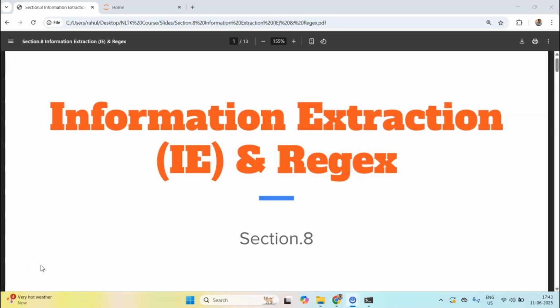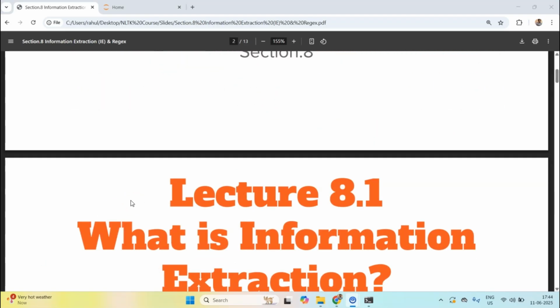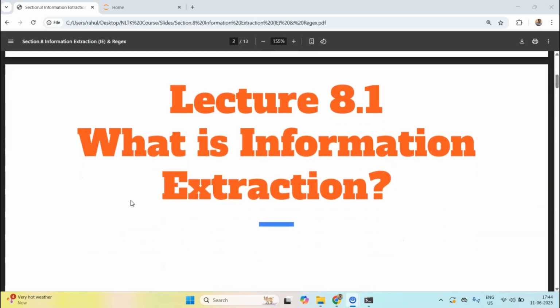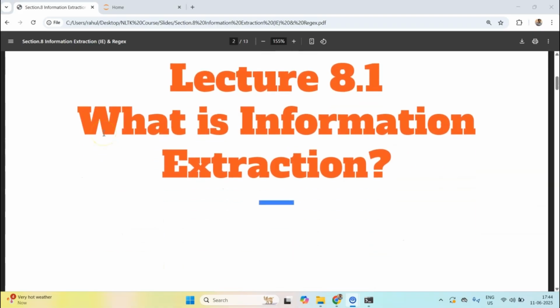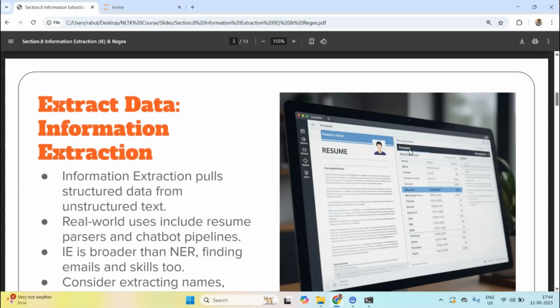This is where NLP becomes seriously useful. Imagine pulling names, dates, skills from a resume, and that too automatically. That's the power of information extraction. In this particular section, we are going to go over some of the techniques using regular expressions to do information extraction. So let's get started with what exactly information extraction means.